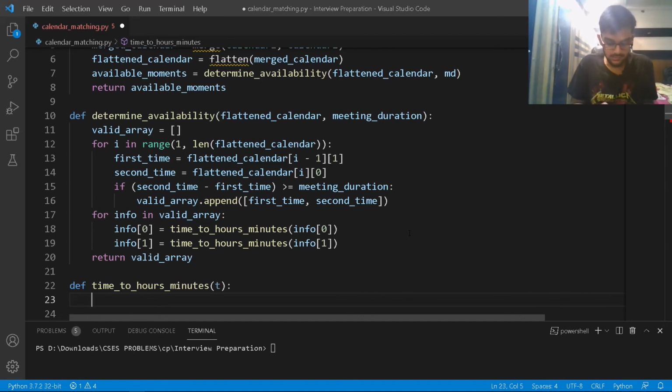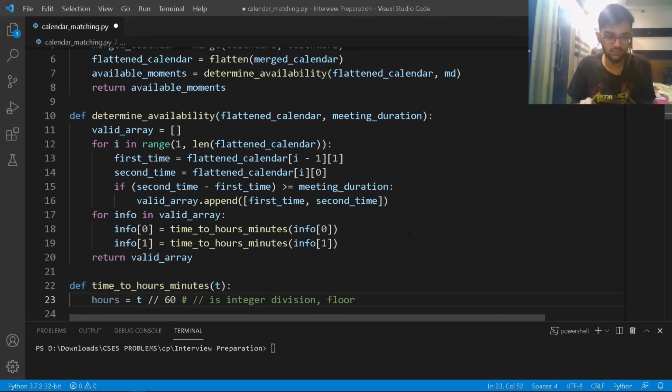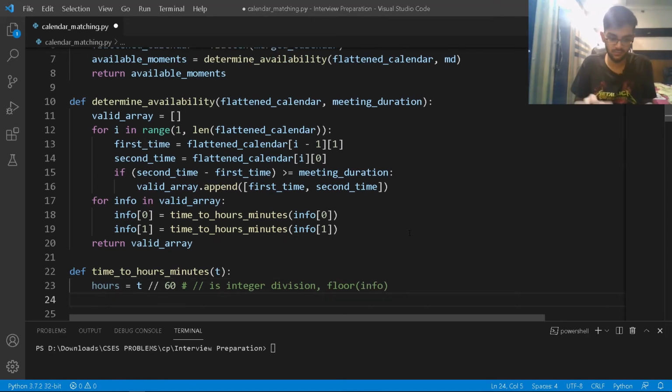So what will be my hours? So my hours, so I'll just write HRS, or I can just simply write hours, is going to be t by 60. So basically in Python, the symbol is integer division. In your case, it might be floor, right? You might have to write floor in some information right here. So some info, right? That might be in your case.